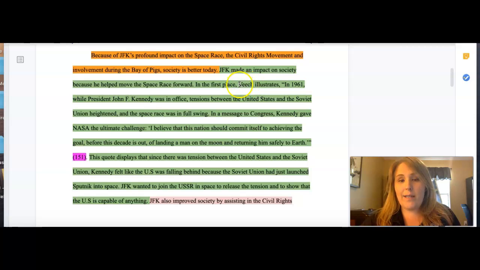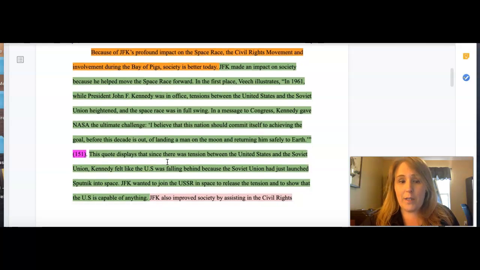This student started by saying Veatch illustrates. Well, Veatch is the author of this particular quote. So they say Veatch illustrates, they give the important information in the quote, and then notice with this in-text citation, they only give the page number. Well, that's because you already told me what the last name of the author is, so you don't have to put Veatch 151 here. I already know who to look for if I need to find that source. Notice then, after they give the quote, they tell me why it's important. Why was this important to state to show that JFK made a positive impact on the space race?